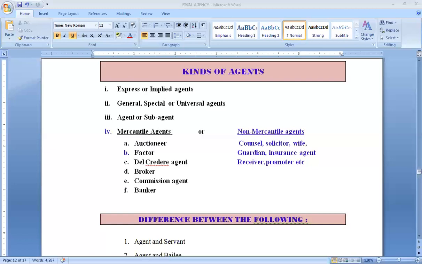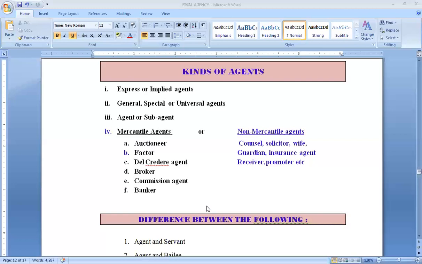Receiver, official receiver or official assignee, who are functioning when a person gets insolvent. So when you are declared insolvent, all your powers, they go into the hands of the official receiver. So he also becomes the agent of that insolvent person for the dissolution of his liabilities and his assets. Promoter of a company can also be the non-mercantile agent. So these are different types of agents.